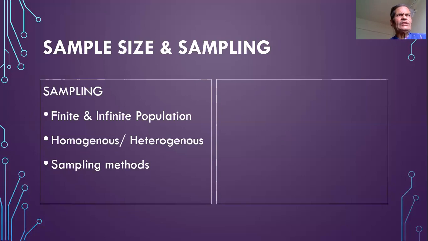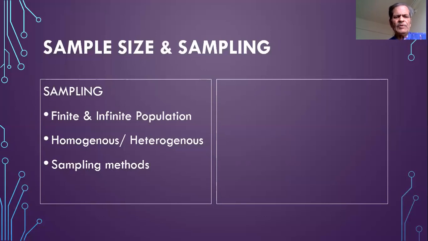A finite population is one wherein the total number of the participants in the population, total number of the units in the population can be easily enumerated. In our case, it is a finite population because we can easily find out the number of the students who are eligible from all the universities from the allopathic branch and so on and so forth. So it is a finite population. For that, there are different sampling methods. If it is not possible, or if it is infinite population, there are different sampling methods.